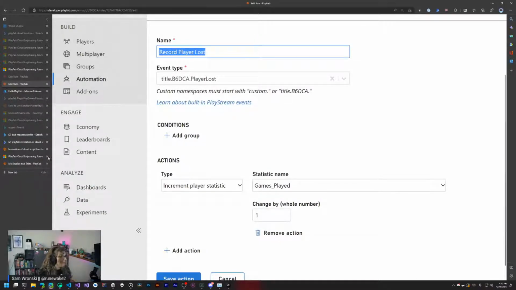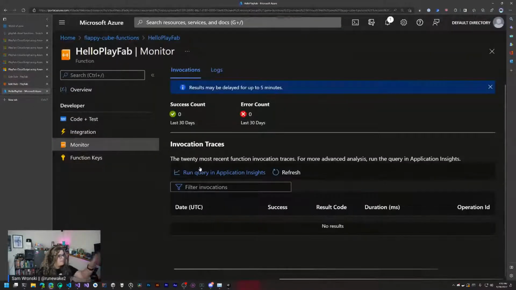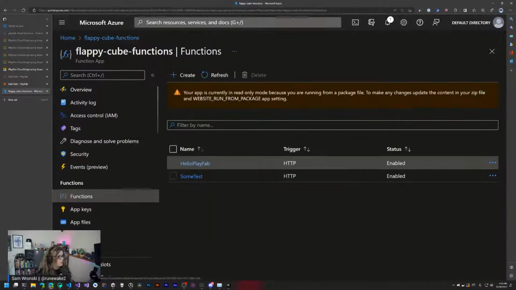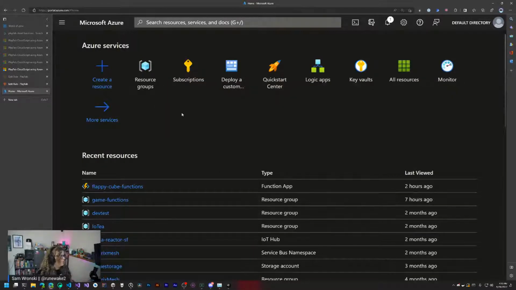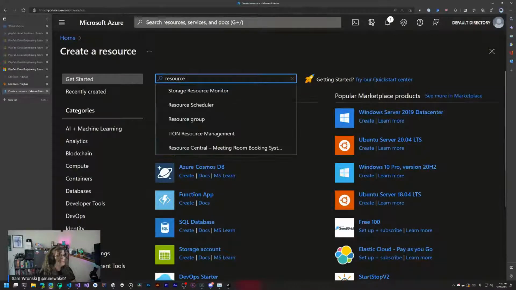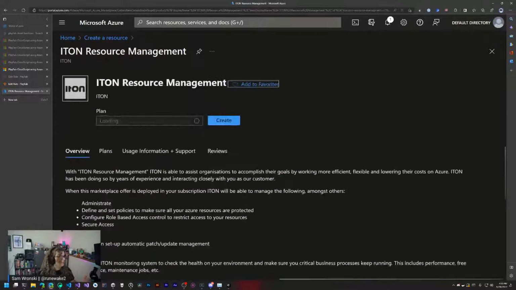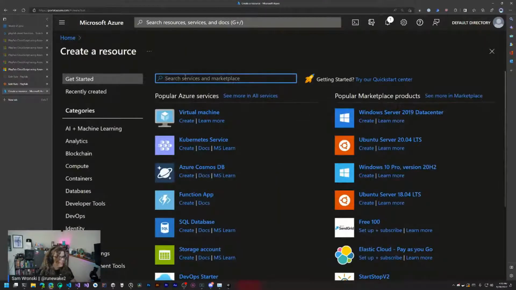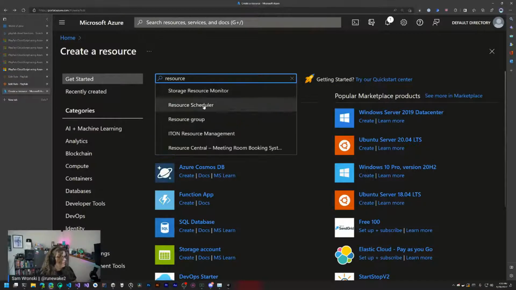So I think the next thing now is to actually start implementing some of this. So let me close a bunch of this stuff because we don't need that. And let's start adding things. This is the functions that I've already created. We're going to reset and delete most of this because we don't need it. So let's go here and create a quick resource. Let's create a resource group.